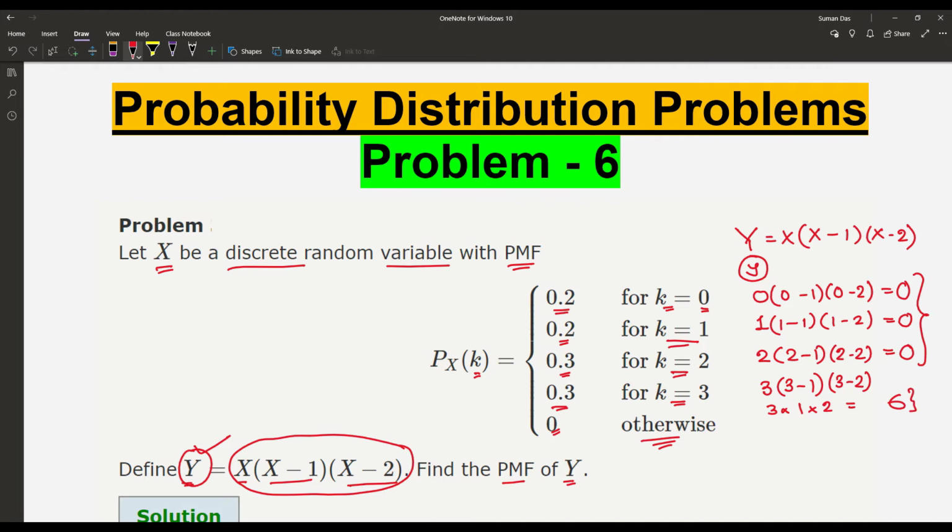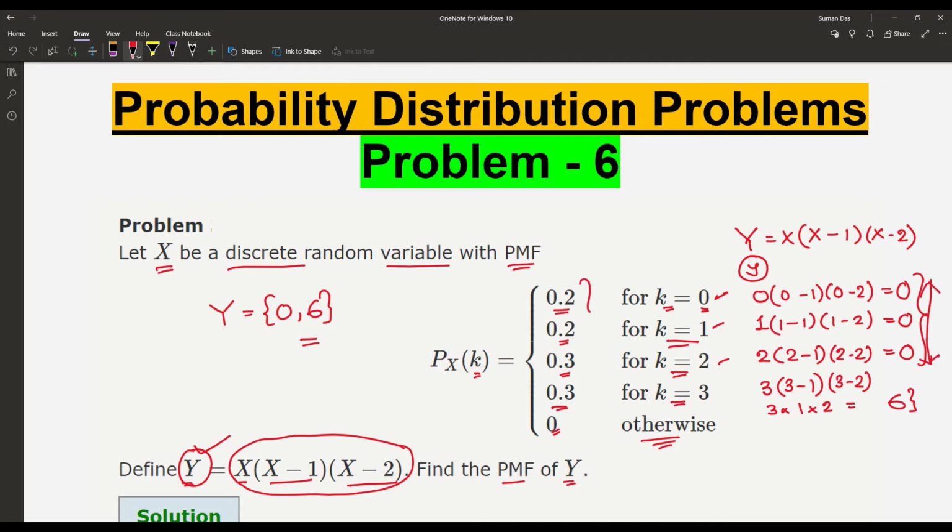So already we can find out from this calculation that Y can take only the values 0 and 6. So what should be the PMF? For k equal to 0, 1 or 2, all the values give the random variable Y as 0.